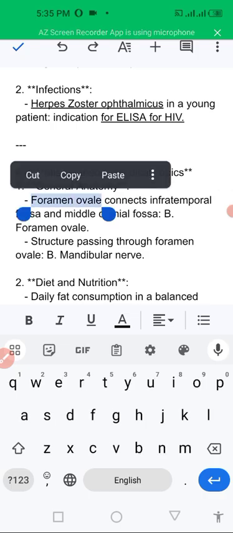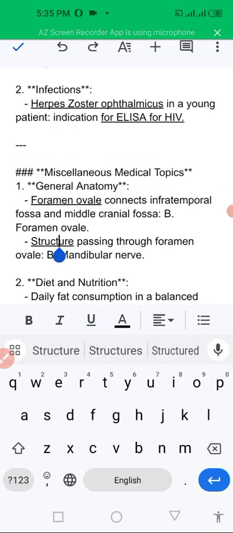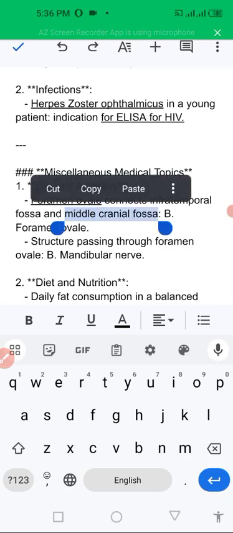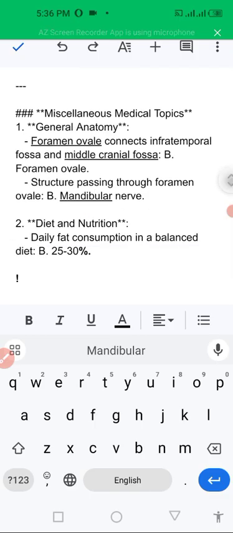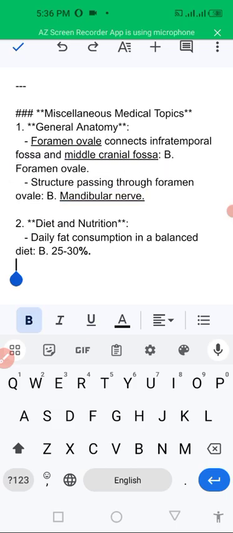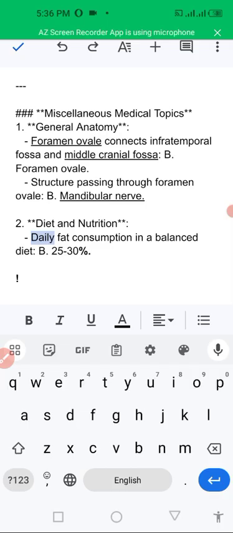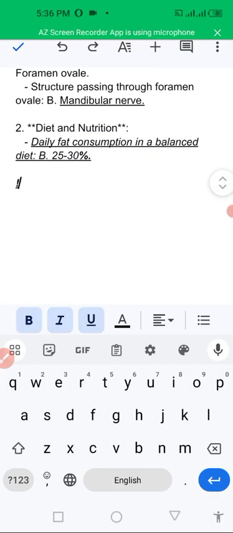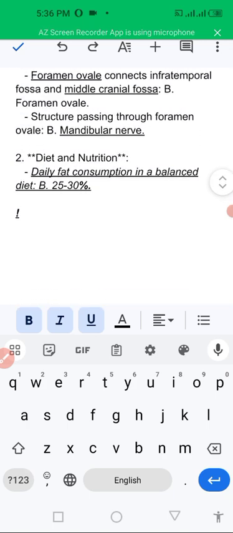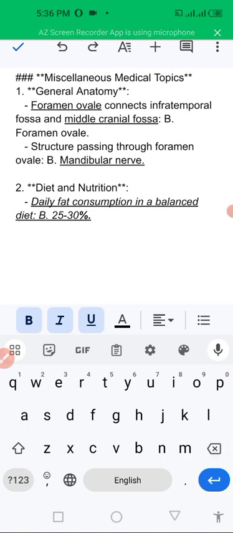Foramen ovale connects the infratemporal fossa to the middle cranial fossa. A structure passing through the foramen ovale is the mandibular nerve, which is high yield and also important as an anatomical landmark. Daily fat consumption in a balanced diet is 25 to 30%, and fat is very important for myelin sheath and nerve formation. So these were some of the high yield points related to different exams asked for different